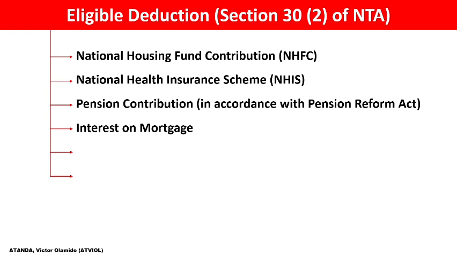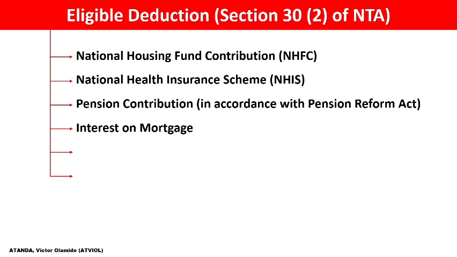So it is part of the eligible deductions that you are going to deduct. We call it interest on mortgage. This interest on mortgage is allowed in the tax law as part of the eligible deductions, but it's not automatic. All these eligible deductions I mentioned earlier must be claimed. You are expected to make a written claim to the relevant tax authority